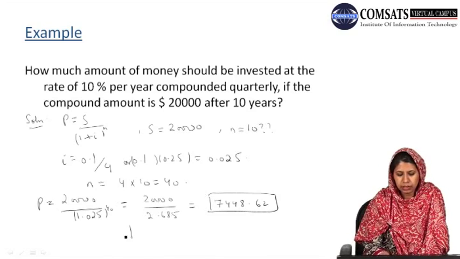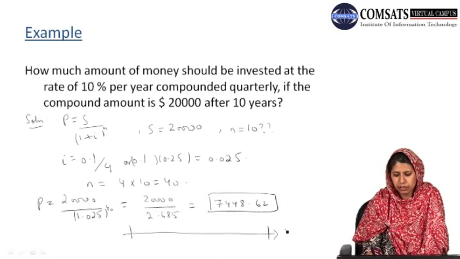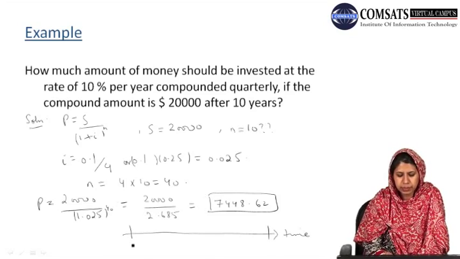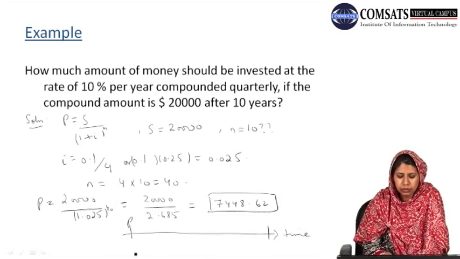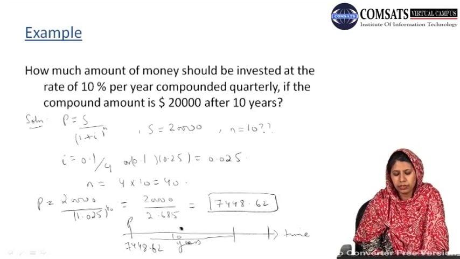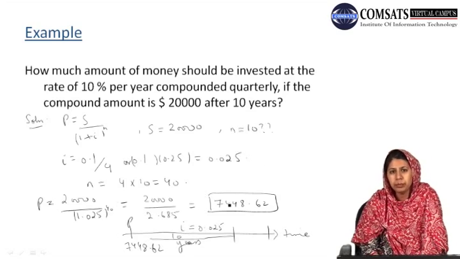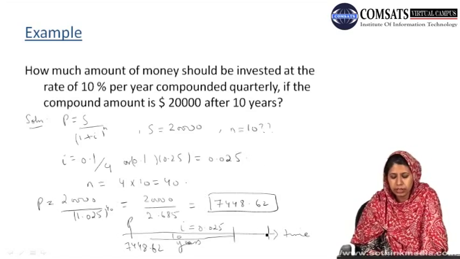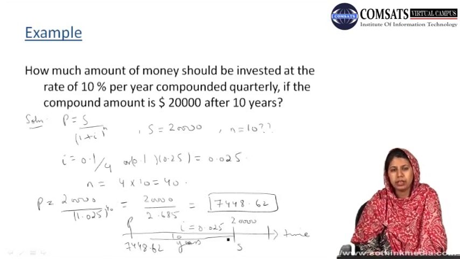That is, if we look at our time scale, then this is the principal amount or present value, which is 7,448, and after the duration of 10 years with the interest rate of 0.025, which is equal to 10% per year compounded quarterly, we have our compound amount S as 20,000.